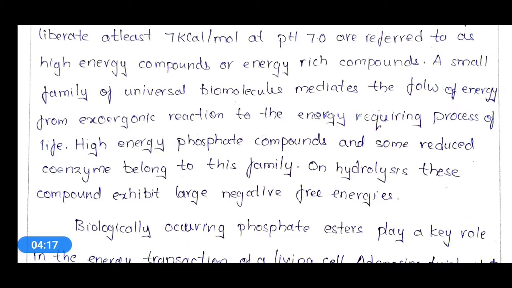So almost all high energy compounds are high energy phosphate compounds, and some reduced coenzymes are also present in this family.